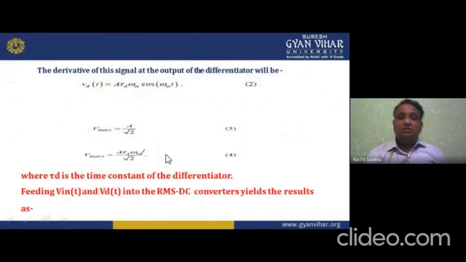I hope you understand. Now, the derivative of this signal at the output of the differentiator will be, if we differentiate it, A tau d omega m cos omega t. That is the second equation. Third, Vrms equals A by root 2. And fourth, we get A tau d omega m by root 2, where tau d is the time constant of the differentiator. So feeding V input of t and Vd of t into the RMS DC converters yields the result, how does it yield?